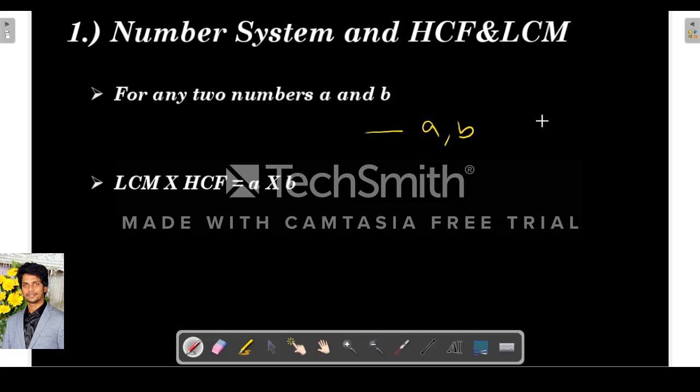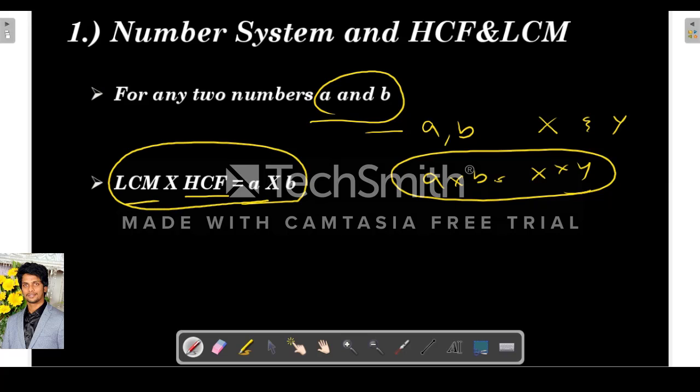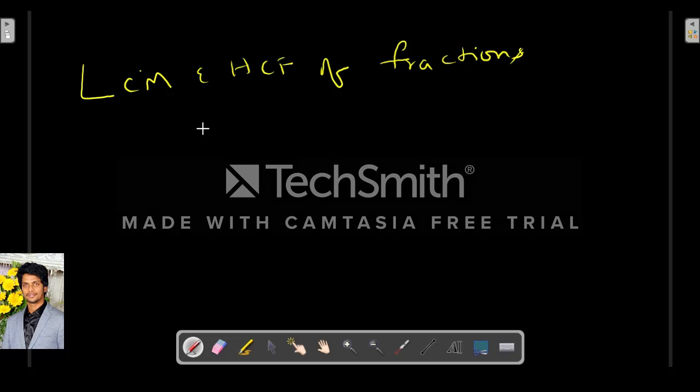So for any two numbers A and B, if its LCM is say X and HCF is Y, then A into B is equal to X into Y. Remember, this is the formula. So for any two numbers A and B, the product of its LCM and HCF is equal to the product of the two numbers.